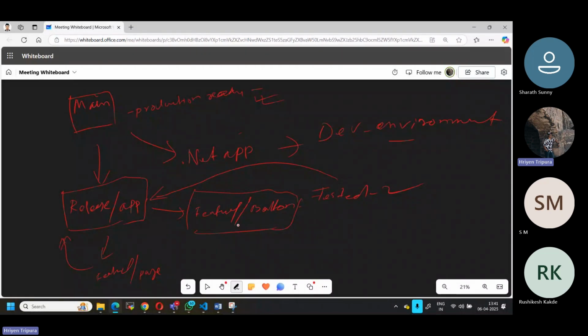Now from here, they will create a new release. Let's say this is called release one. From here, they'll take release one, or anything you can give. Let's say I'm just giving an example.